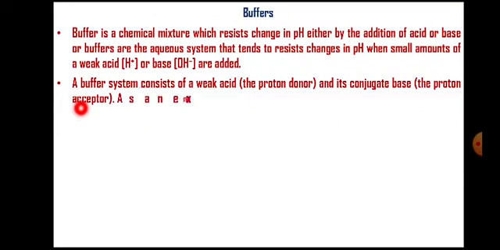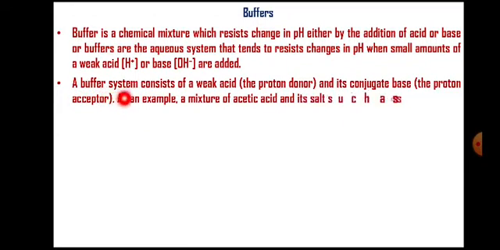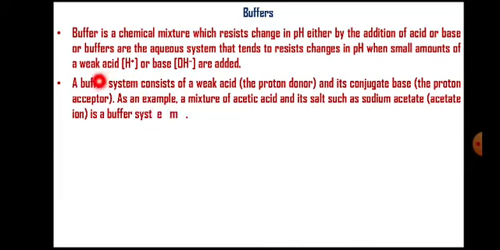We always say that buffer is a system, meaning it is a combination of chemicals. That is why it is called a system that takes care of acids, a system that takes care of bases. So this buffer system is a chemical mixture. What are these chemicals?